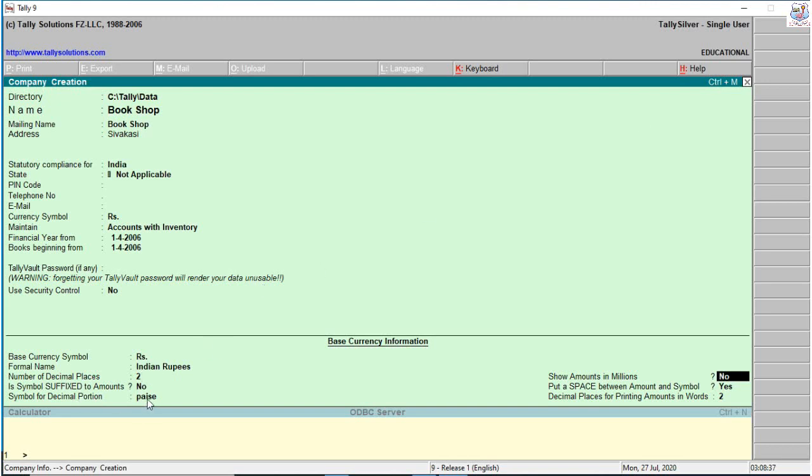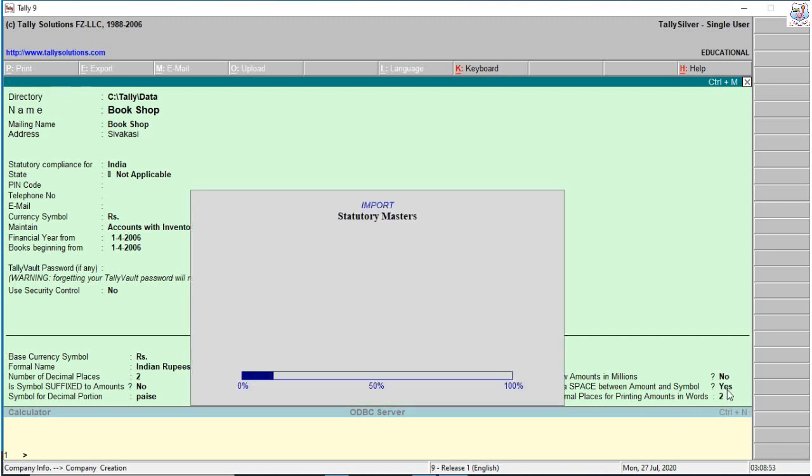So paise, amount in millions, space between amount and symbol, press yes. Decimal places for amount in words, 2. So space between amount and rupees, 10,000 rupees, numerical number with a space, we want, press yes. So I press Ctrl plus A. The bookshop company was loading and created.